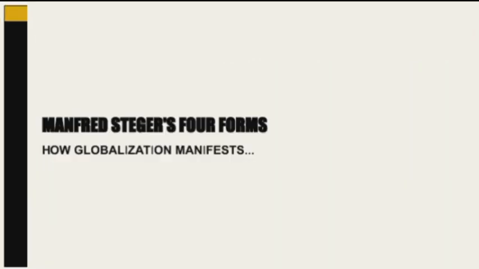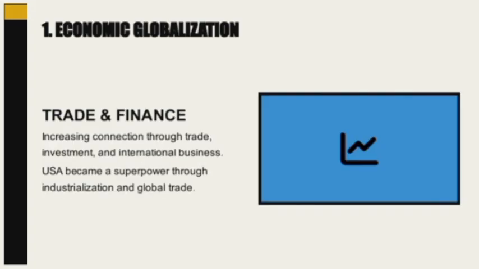Globalization has four major forms according to Manfred Steger. The first is economic globalization. This refers to the increasing connection between economies through trade, investments, and international business. For example, the United States became a global superpower partly because of industrialization and large-scale international trade.